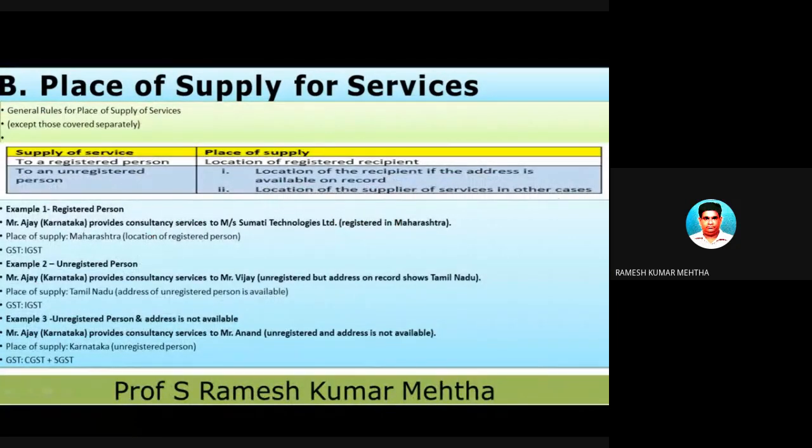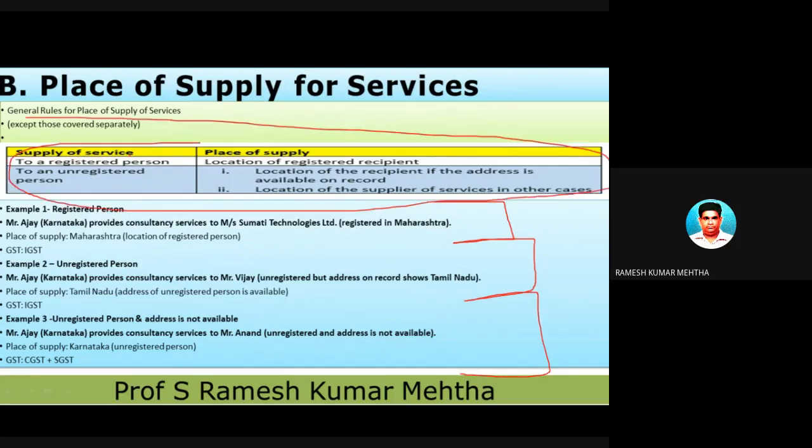Now again we are going to talk about a different concept. Now, the general rule for place of supply except those covered separately. To a registered person, the location of the registered recipient. To an unregistered person, I will give you some examples. Don't worry. There are 3 examples here. If you see, with this you will understand this concept. But this is very important.